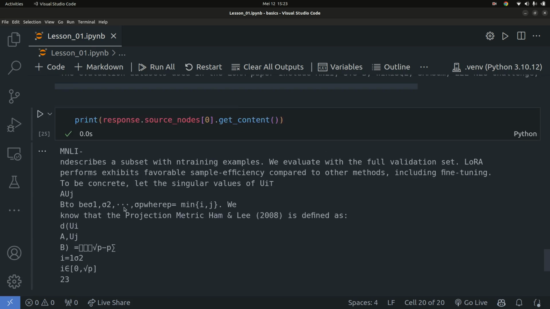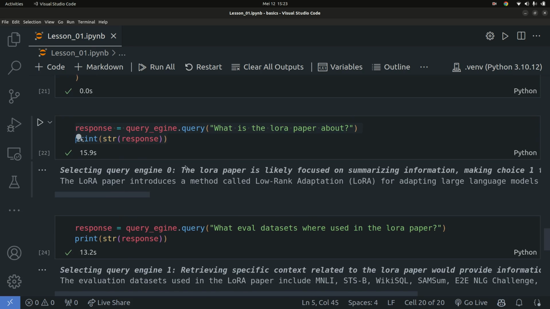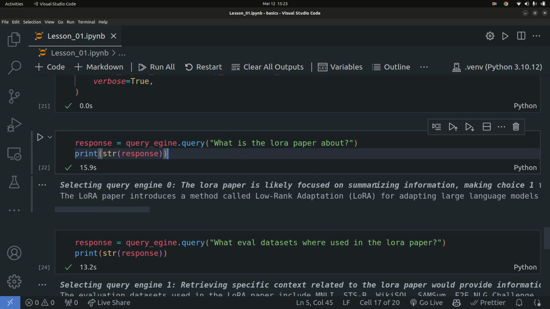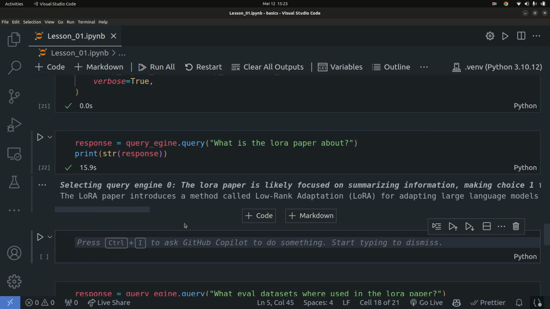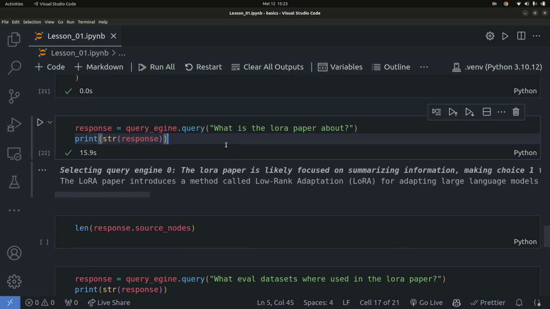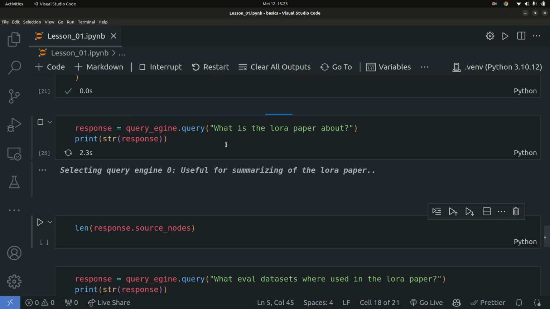Okay, right there. And about the summarization tool, if I go right here, here it uses summarization. So I'm going to go ahead and create some code right here. I'm going to get the length of the response dot source nodes. Good. So what I want to do is this: as we explained earlier, the summarization tool just has a flat list of all the different nodes, goes through each of these nodes sequentially and returns a summary of each of those nodes. So basically returning a summary of the whole paper.